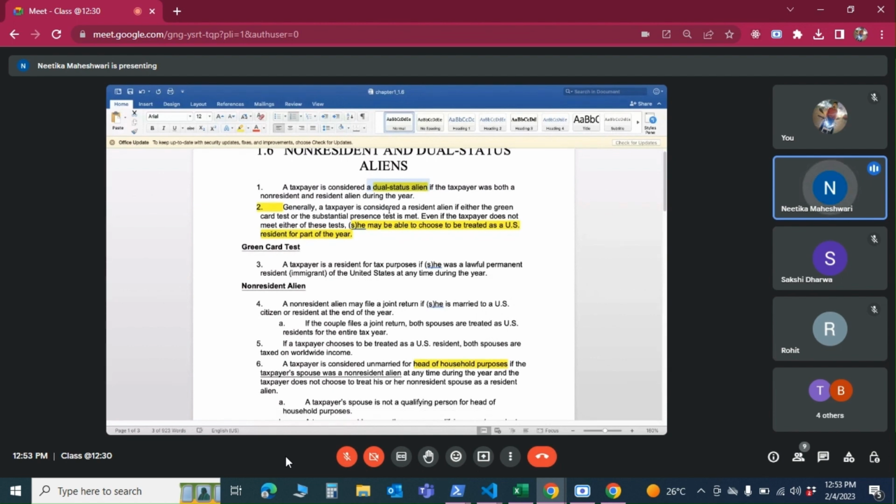Generally a taxpayer is considered a resident alien if either the green card test or the substantial presence test is met. This is important: either the green card or SPT. This is again an important term, the substantial presence test. Or if the person has a green card, then no questions. We don't even need to count how many days the person is there. And even if the taxpayer does not meet either of these tests, this is a flexibility given by the US government to taxpayers, saying, okay, you don't meet the residency test, but if you want, you can always file as a resident.